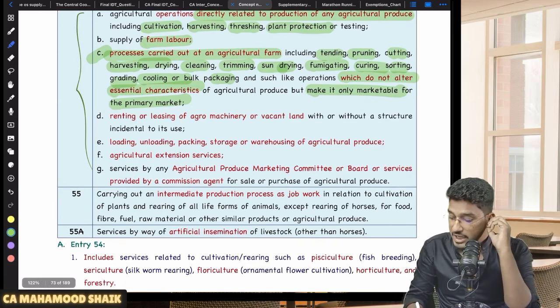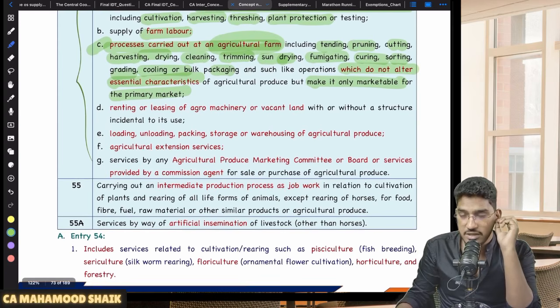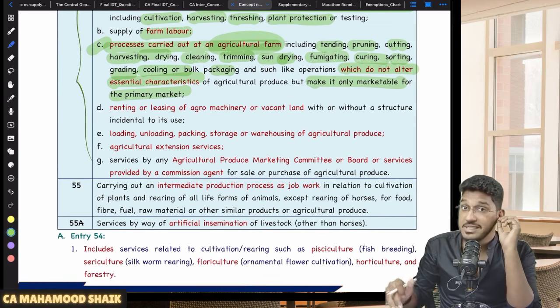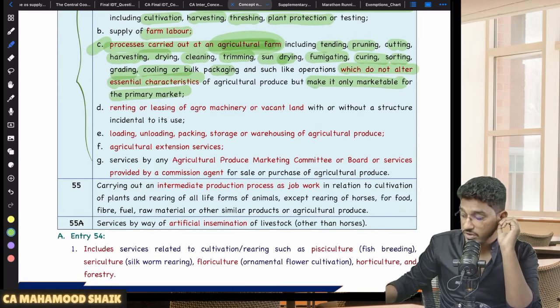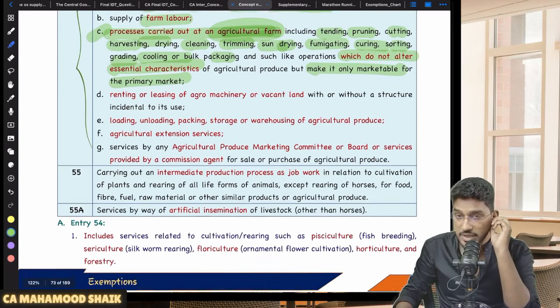Sir, you are saying if this process is carried at the farm level, which does not alter the essential characteristic, then we can enjoy exemption. What if this activity is not carried at the farm level? It is carried at some other place, then also we can enjoy exemption? Yes. If the activity is not getting carried at a farm level, can we still also enjoy exemption, sir?